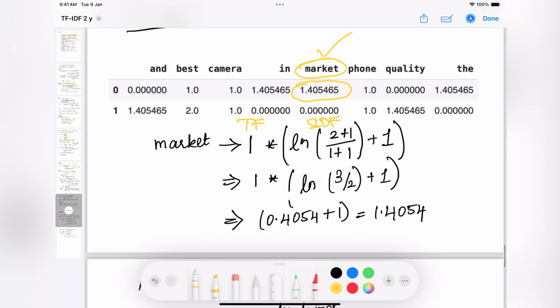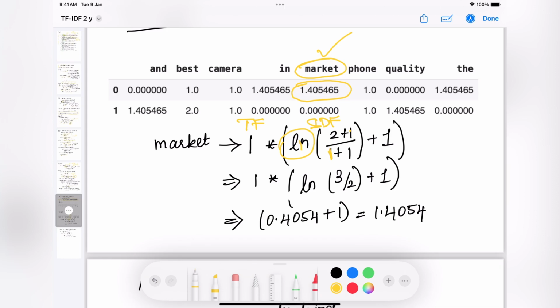For the IDF, how do we calculate it? Here we have a total of 2 reviews, so I have added a 1 to it, and the word market is present only in my first review, so that's the reason I have added 1. So again, all the 3 plus 1s I have added: 2 plus 1 will be 3, 1 plus 1 is 2. So this IDF calculation is clear now.